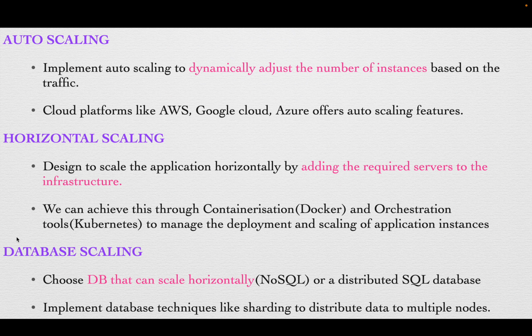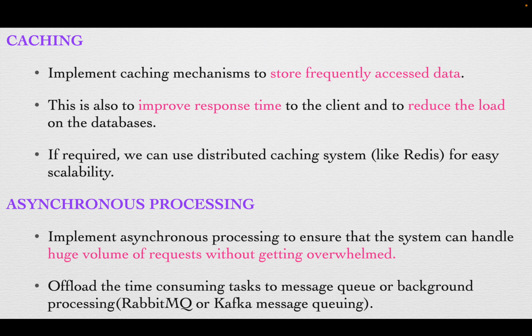So we can implement database scaling as well when we have a huge amount of traffic in our application. Next is caching. Caching is very important when it comes to improving the performance of the application. If my application is going to handle huge traffic, there may be obvious chances that it may become less performant. But I don't want my application to be less performant. Then what do I need to do? I need to implement a caching mechanism.